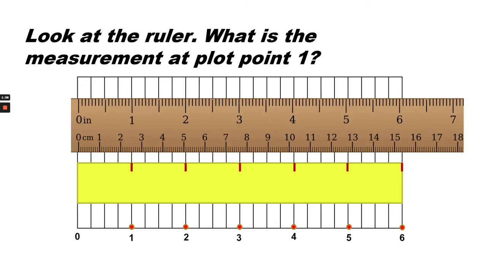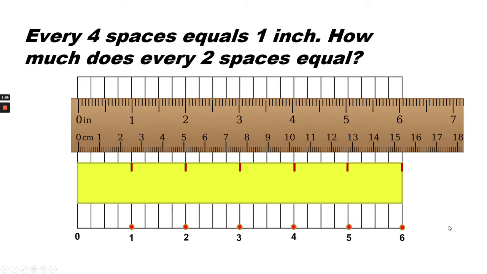Look at the ruler. What is the measurement at plot point 1? So here's plot point 1, and we're going to go up to the ruler and see that it points to 1 inch. So plot point 1 is equal to 1 inch. Every 4 spaces equals 1 inch.